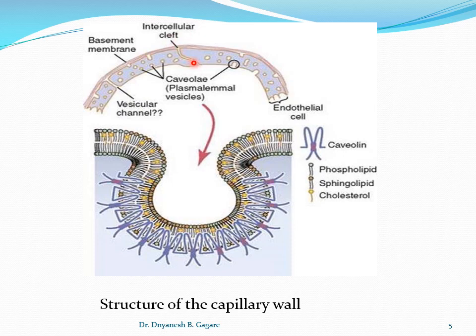See the intercellular cleft, like this watery channel, it is called the intercellular cleft. Two are there in this diagram, and these are located in between two endothelial cells, one endothelial cell and a second endothelial cell.